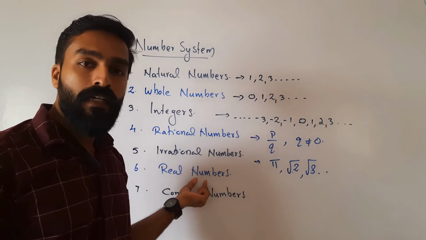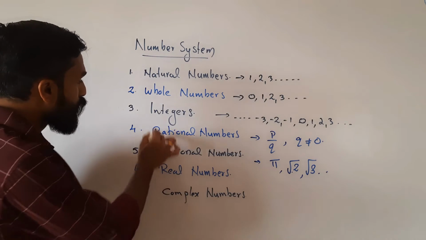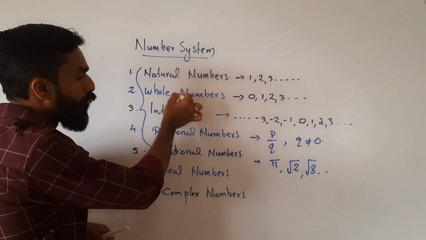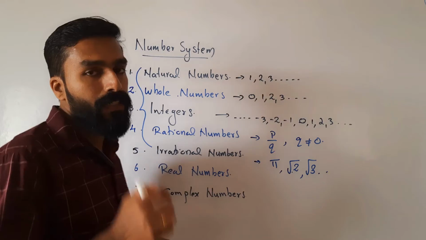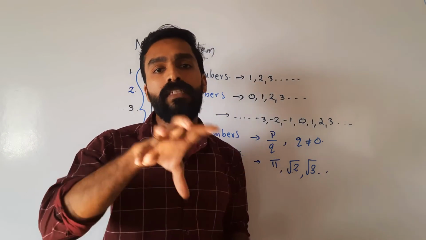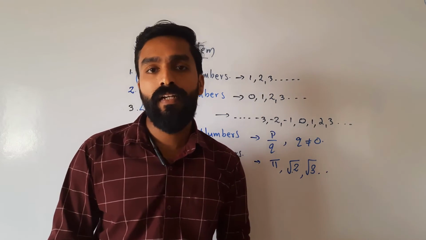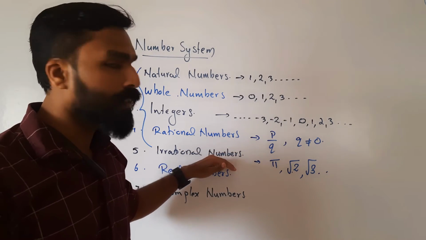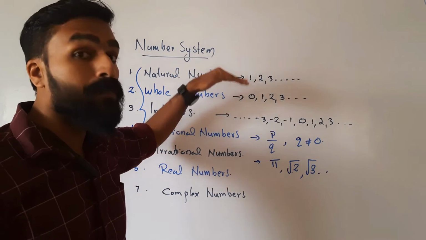The next number type is real numbers. It is also a collection of numbers. In that collection are all the collections we have represented here: natural, whole numbers, integers, rational, irrational. The definition of real numbers is the collection of rational numbers and irrational numbers. Collectively, we call it real numbers. So in real numbers, rational numbers will be there, and irrational numbers also. Remember, all these collections are subsets.